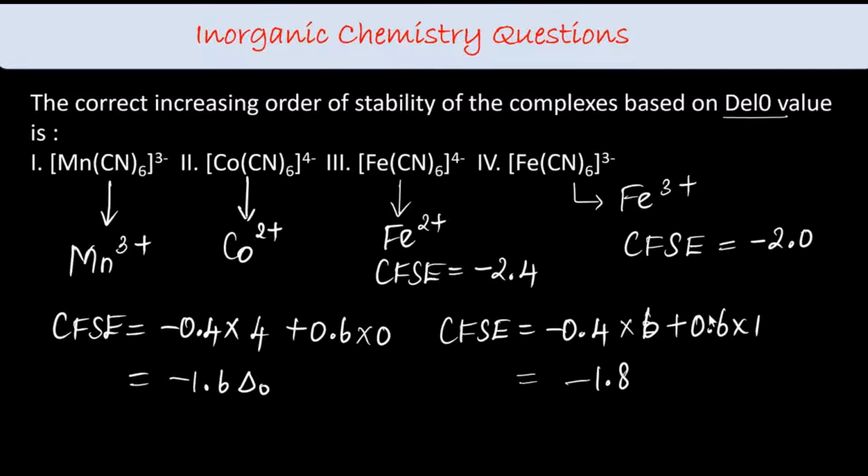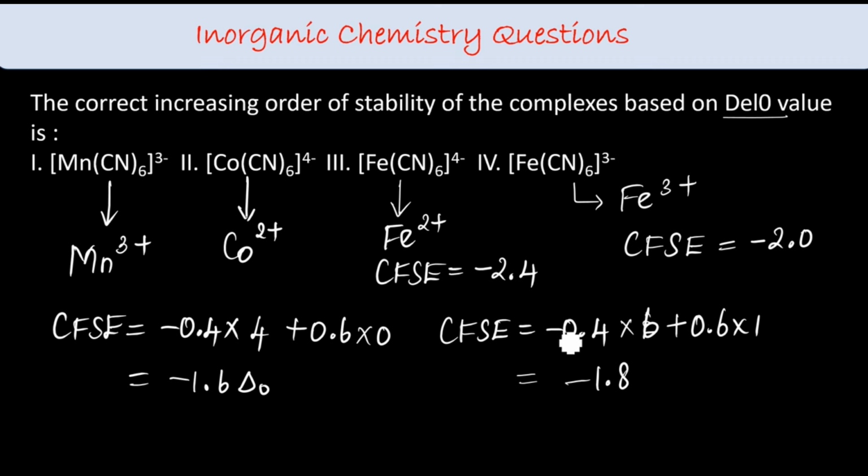So which one will become more stable now? The stability of the complex is based on the del octahedral value. Greater the CFSE value, more stable the complex is. The more negative the CFSE value, the more stable the complex.